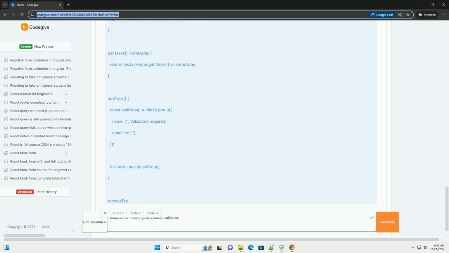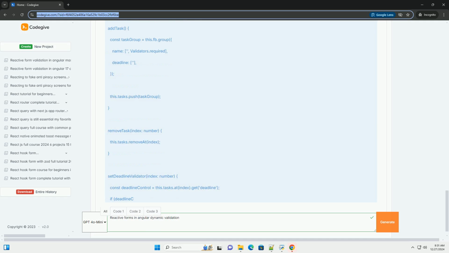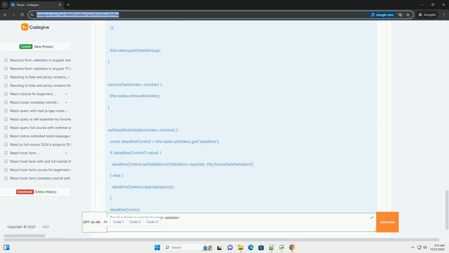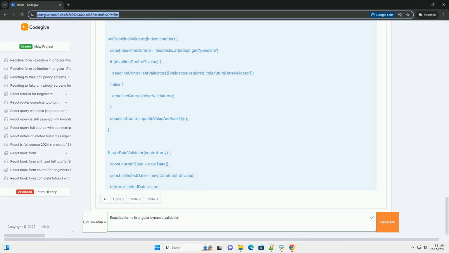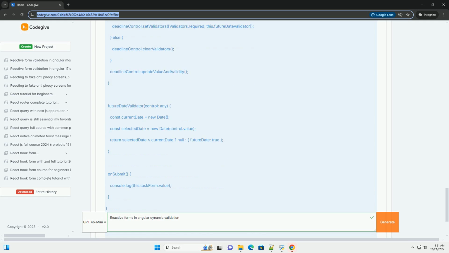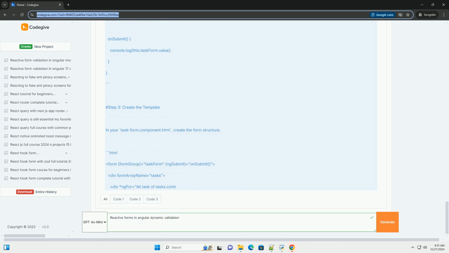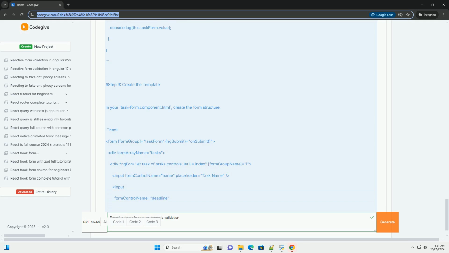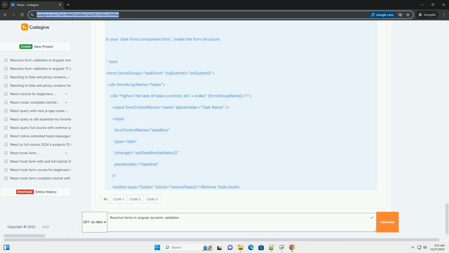What are reactive forms? Reactive forms are a way to create forms in Angular using a model-driven approach. This means the form's data and validation are controlled by the component class, allowing for more dynamic and complex forms.